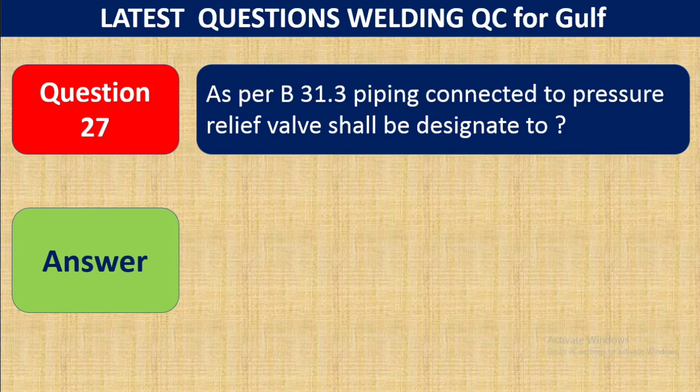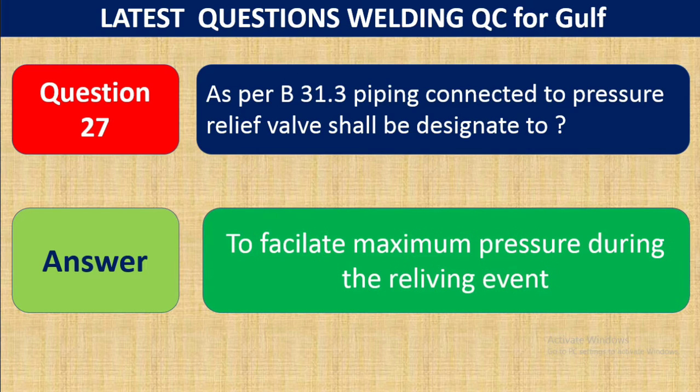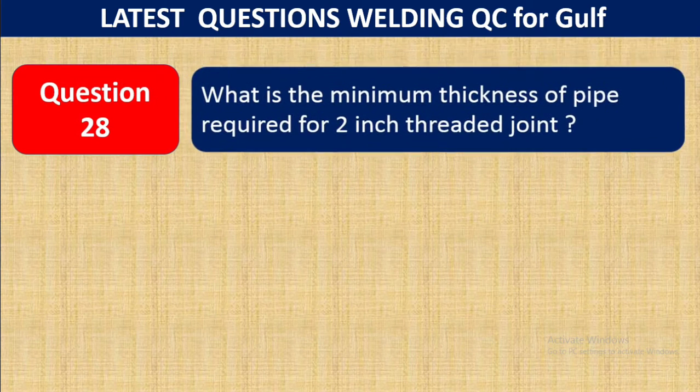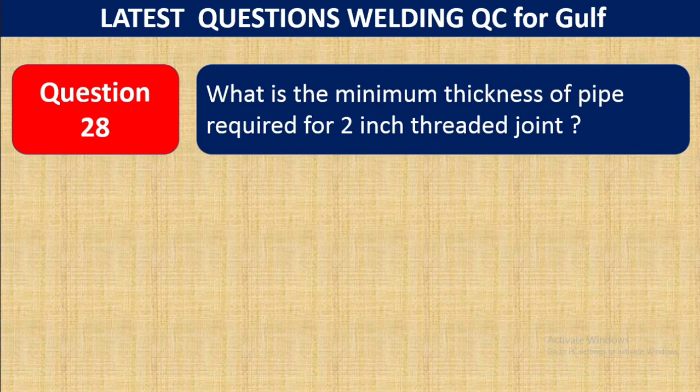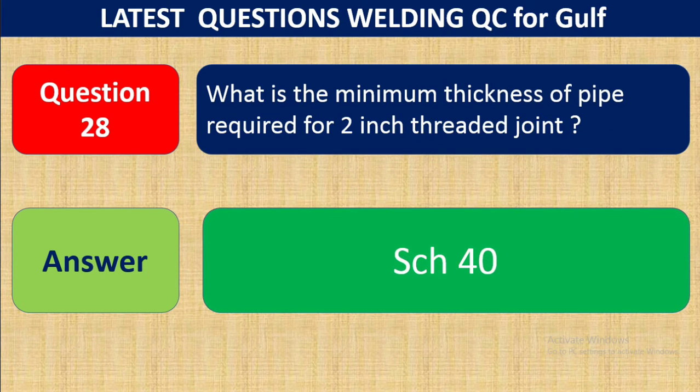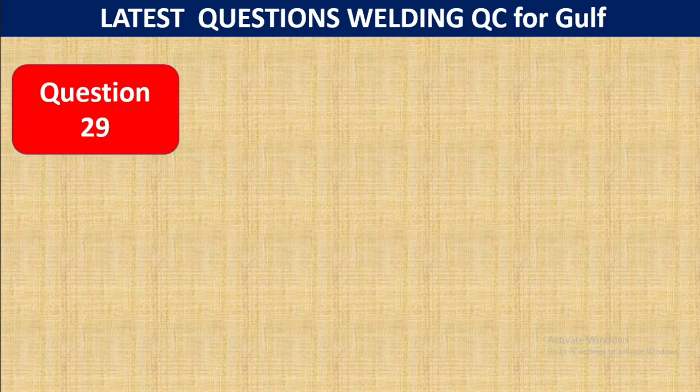Question 27. As per B31.3, piping connected to a pressure relief valve shall be designed to facilitate maximum pressure during the relieving event. Question number 28. What is the minimum thickness of pipe required for a 2-inch threaded joint? The answer is Schedule 40. Schedule 40 is the minimum thickness of pipe required for a 2-inch threaded joint.